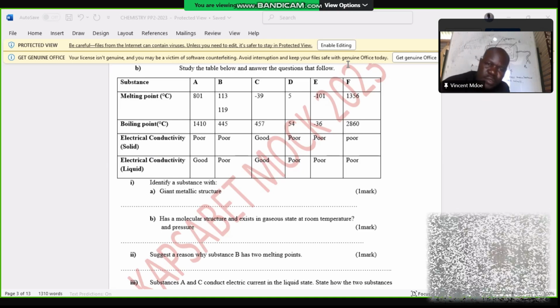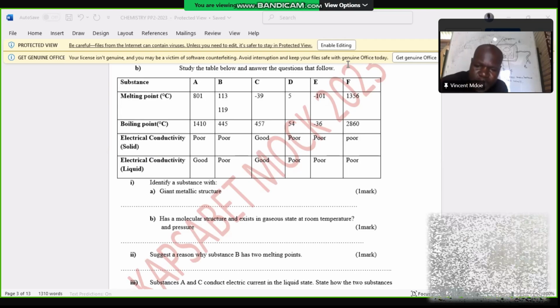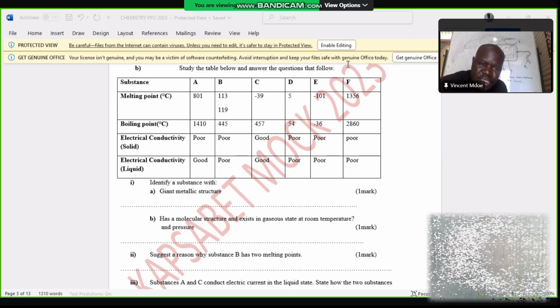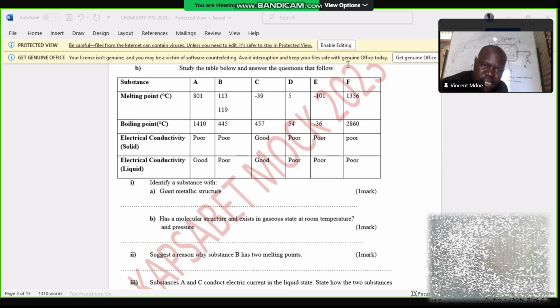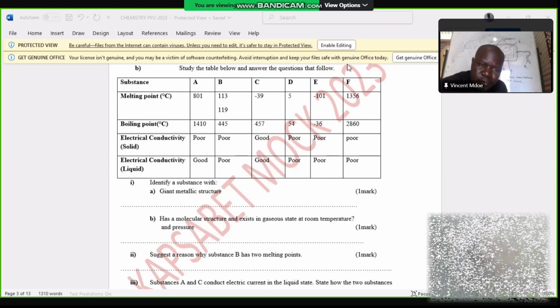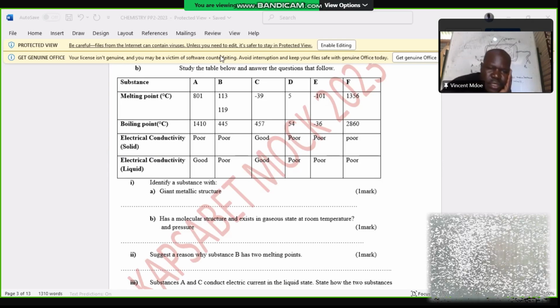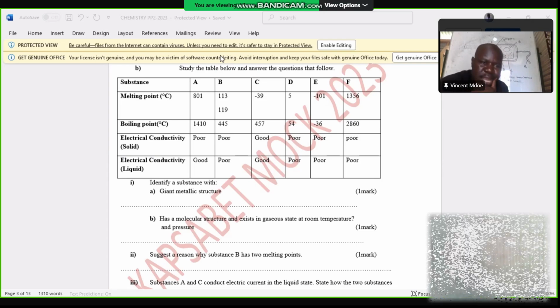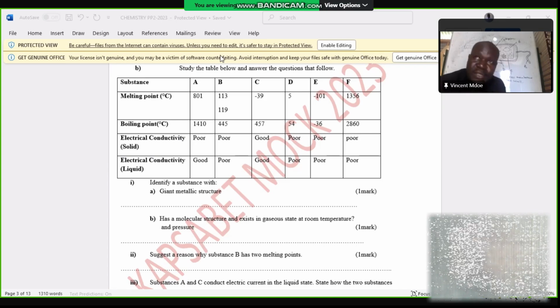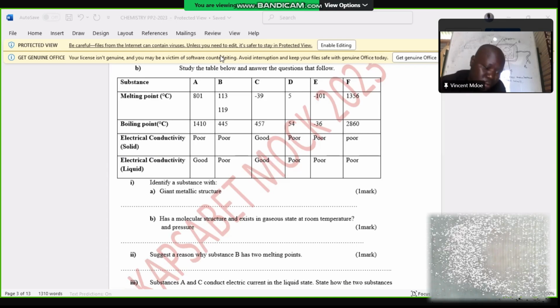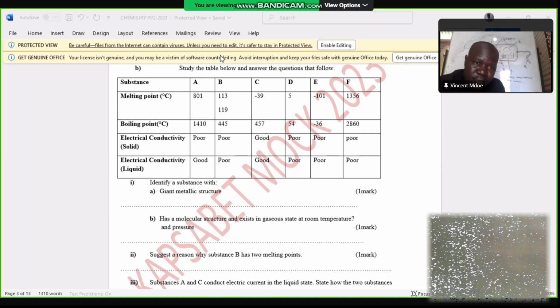So which particles are responsible for electrical conductivity in element C, in substance C? Because it conducts electricity in both solid state and liquid state. So which particles are responsible for the conductivity of that element?